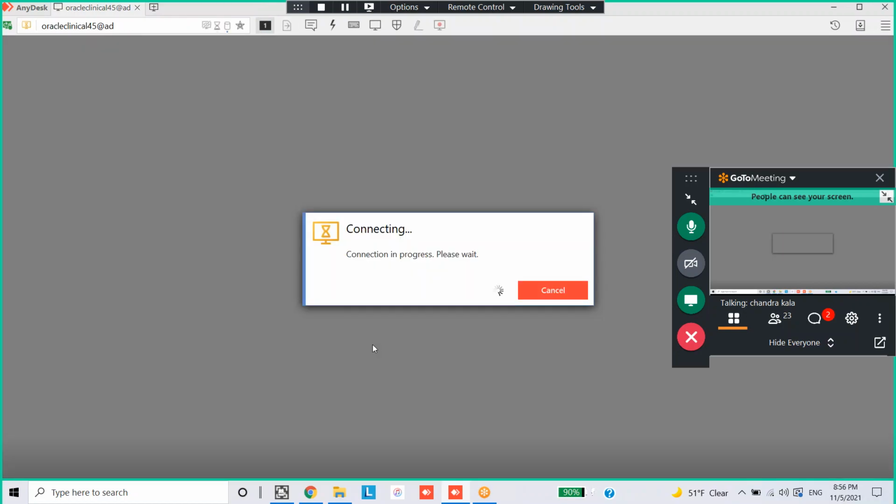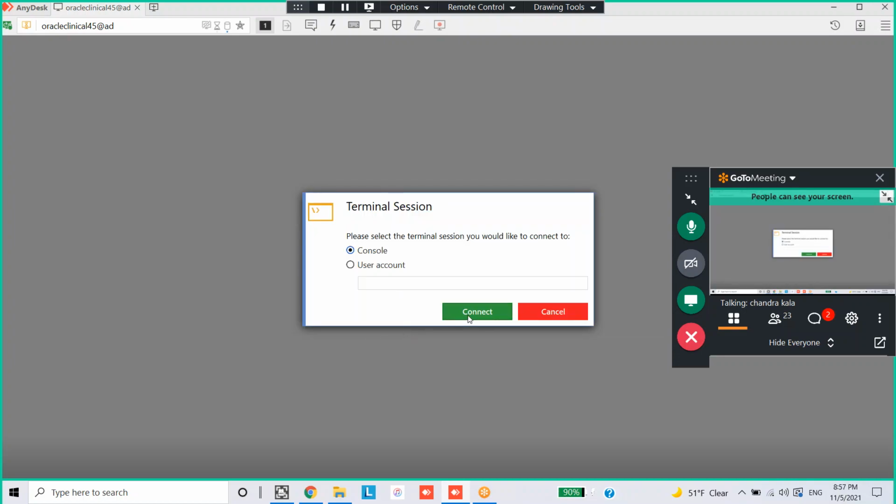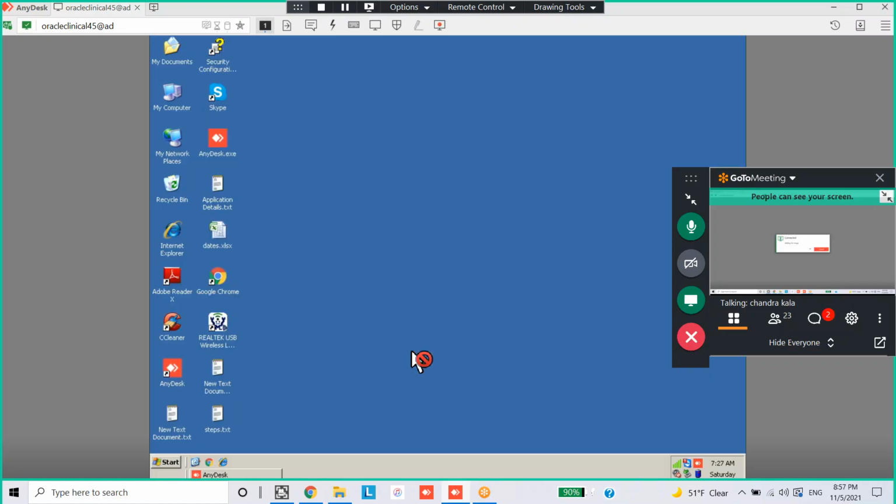But Oracle is providing RDC. For the entire CDM activities, Oracle is providing OC. In OC, we do the complete activities, right from startup till closeout. We even do the data entry, and we also do the discrepancy management. In Oracle Clinical, what we did already, we entered the data, and we did the discrepancy management.